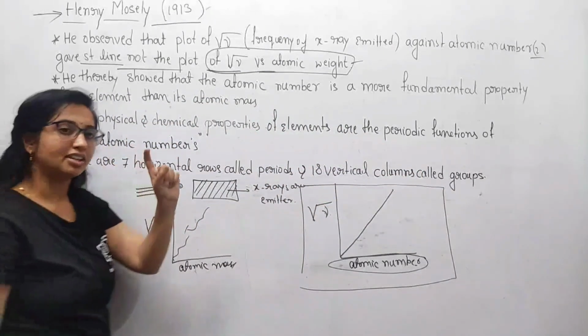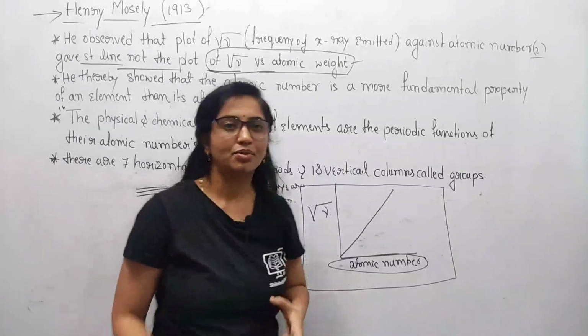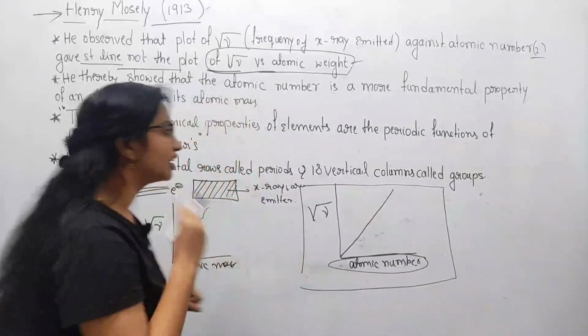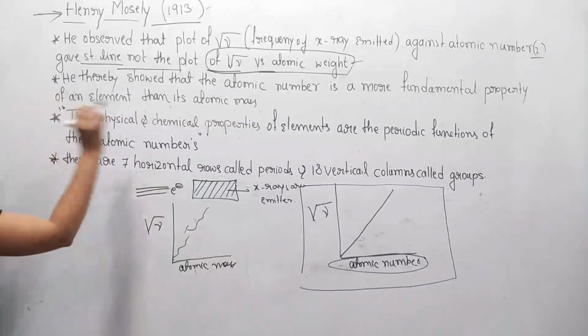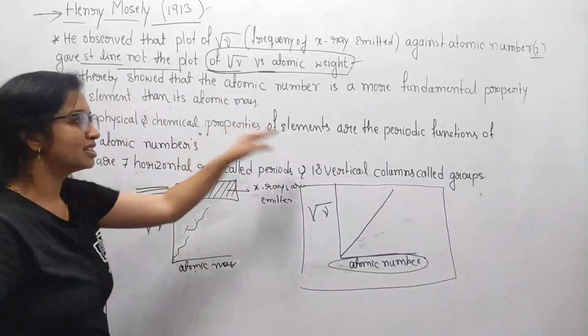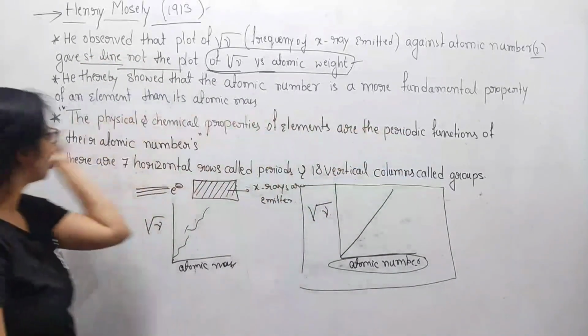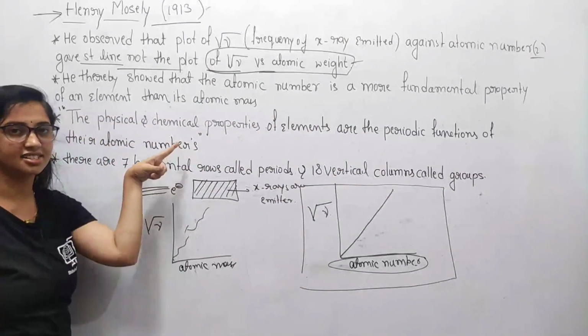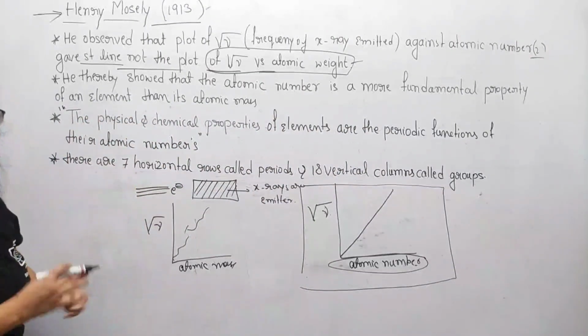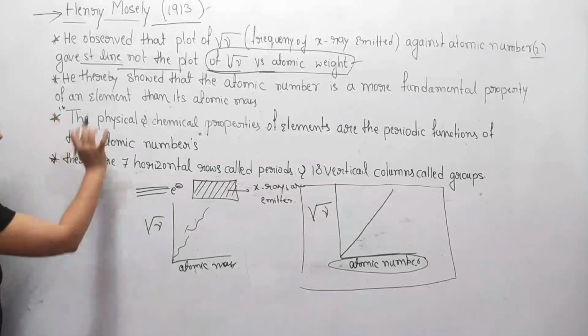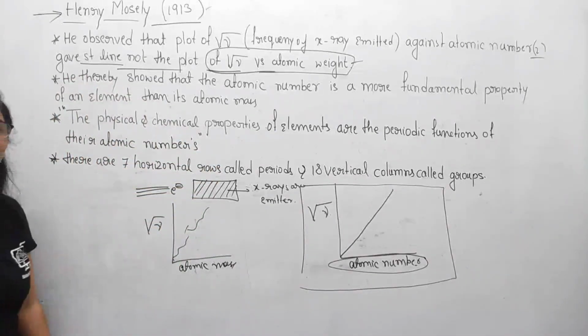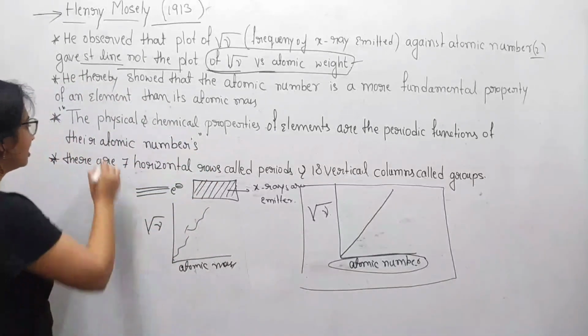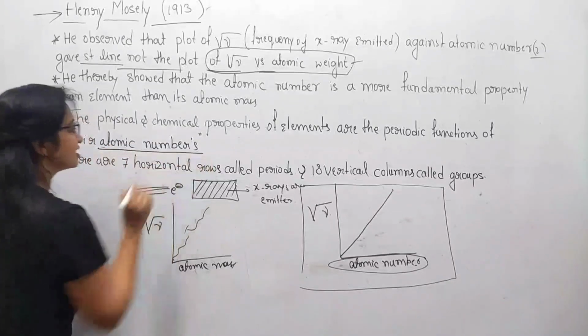Let's recap: what does Mendeleev's periodic law state? The physical and chemical properties of elements are periodic functions of their atomic masses. And the modern periodic law states that the physical and chemical properties of the elements are periodic functions of their atomic numbers.